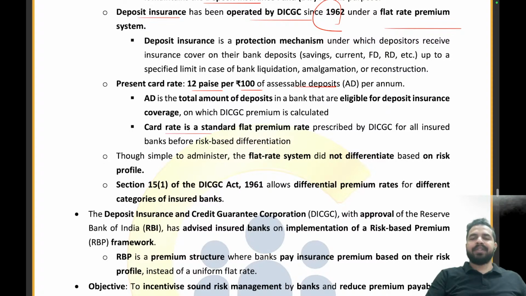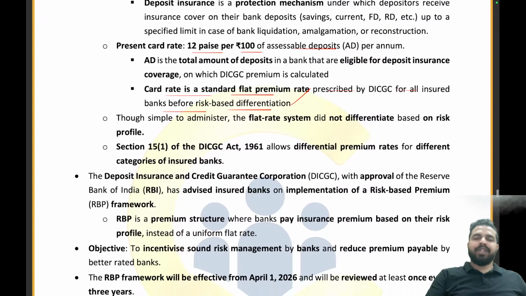The card rate is the standard flat premium rate presented by DICGC for all insured banks before risk-based differentiation. Clear everyone? Now the section 15(1) of the DICGC Act 1961 allows the differential premium rates for different categories of different banks. So please, my dear friends, please ensure you are giving me the answer. What is the section of the DICGC Act 1961 which allows the differential premium rates?